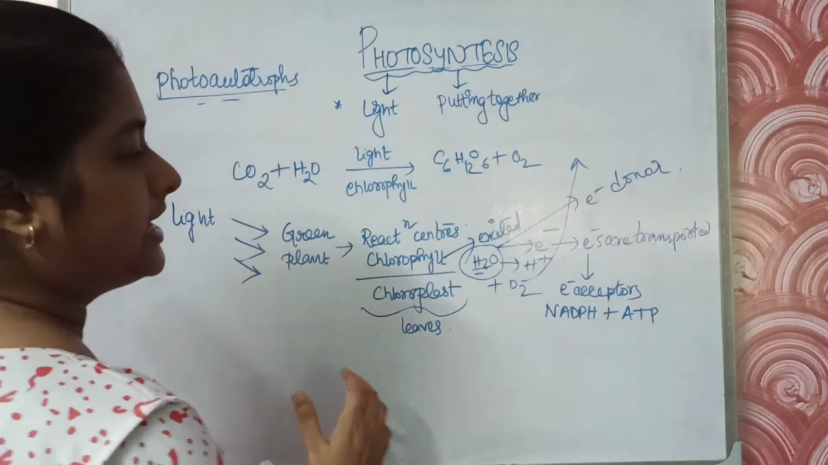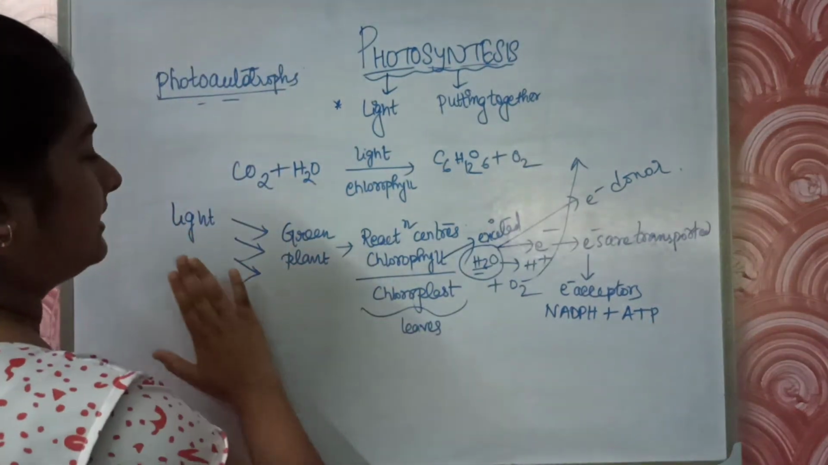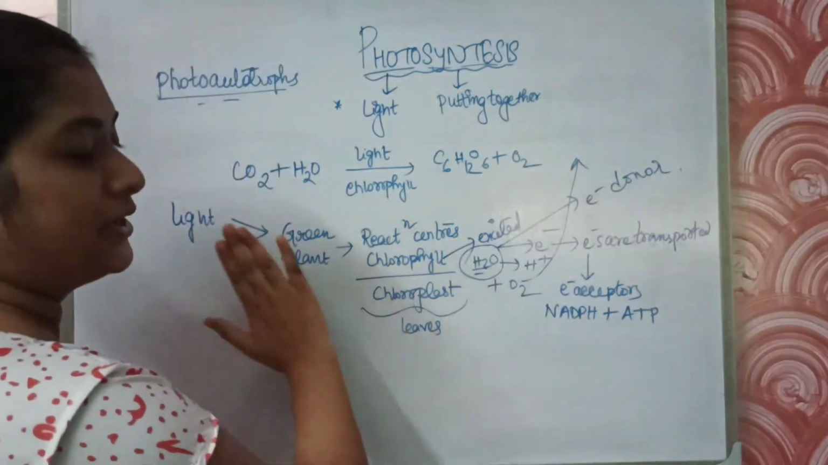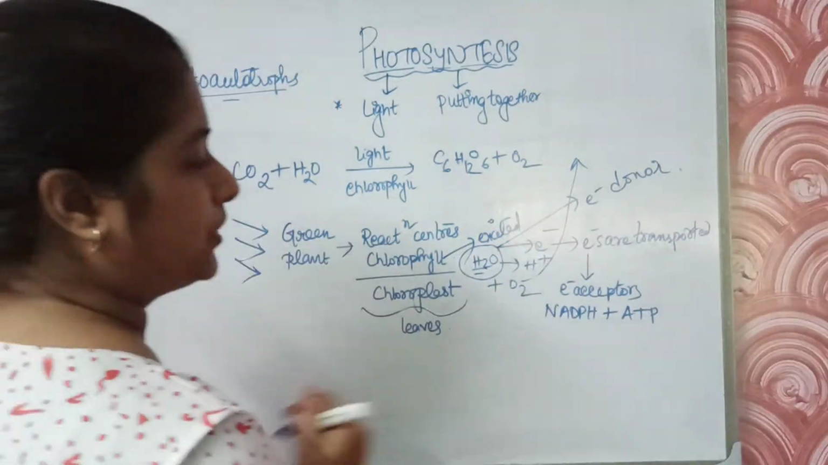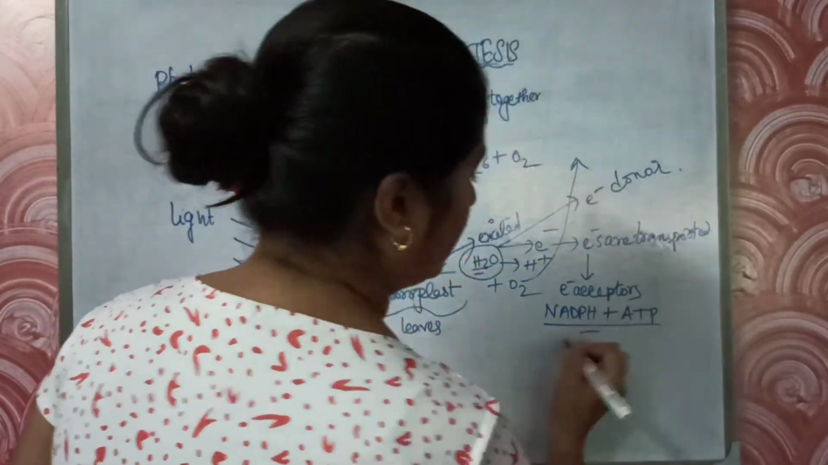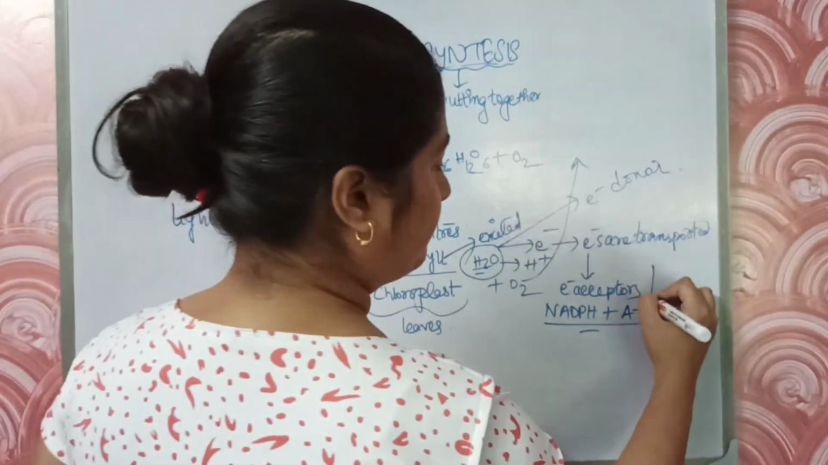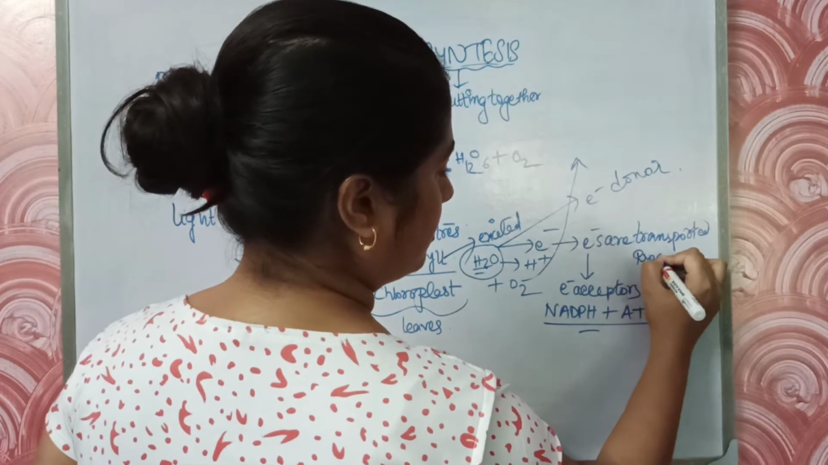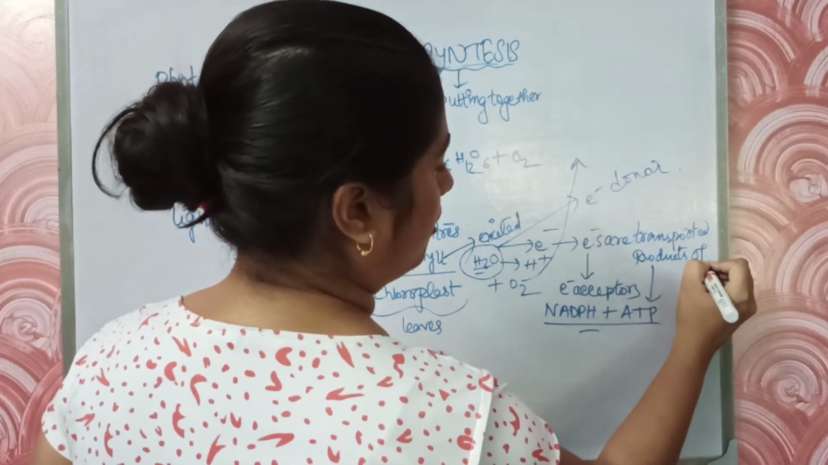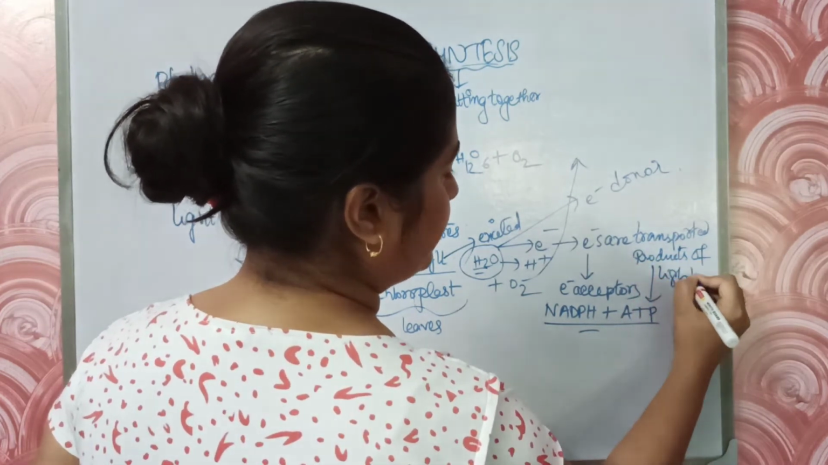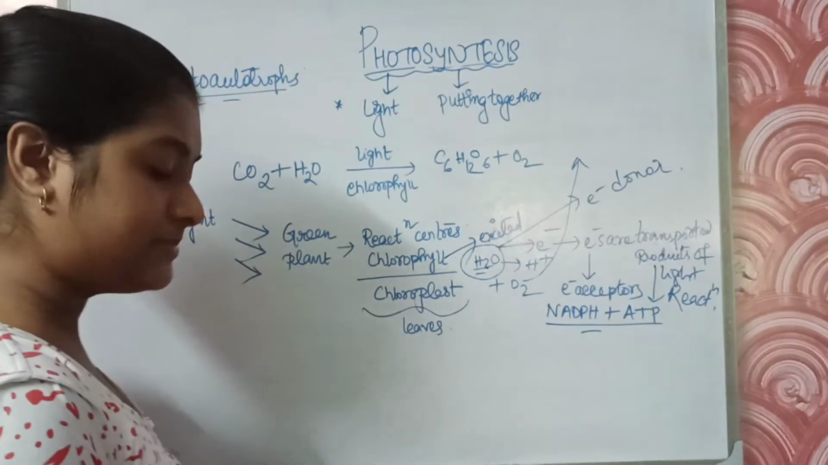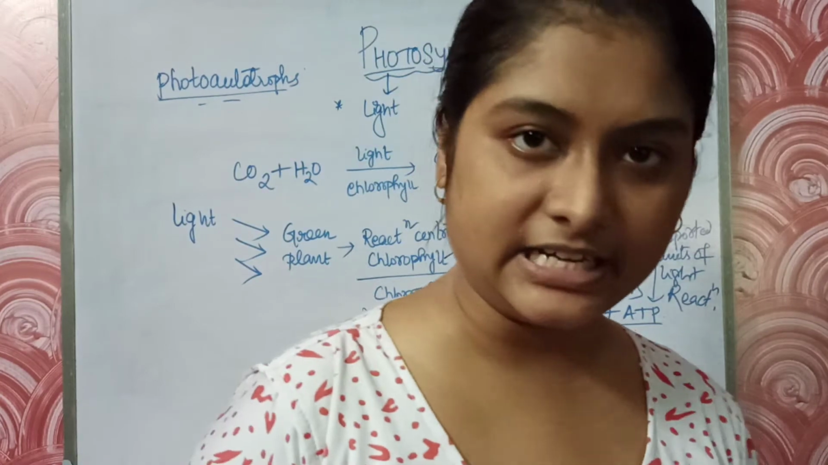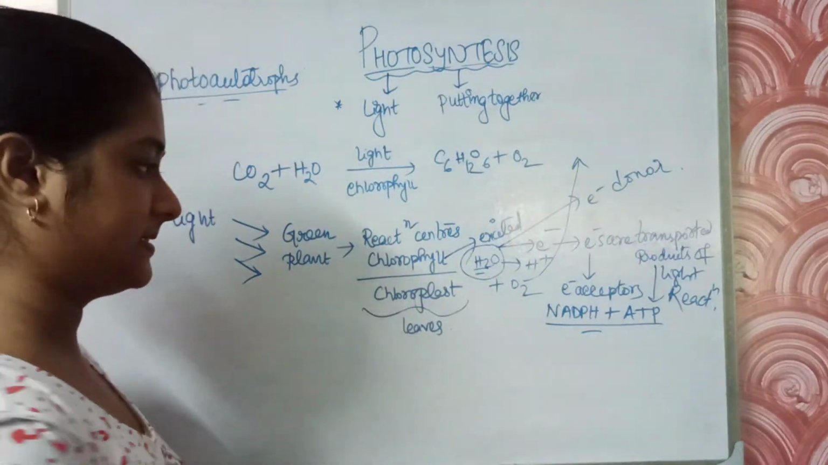So this is the light dependent pathway which is going on up to here. These are the products of the light dependent pathway, the light reaction. Now these products, that is ATP and NADPH, are utilized.